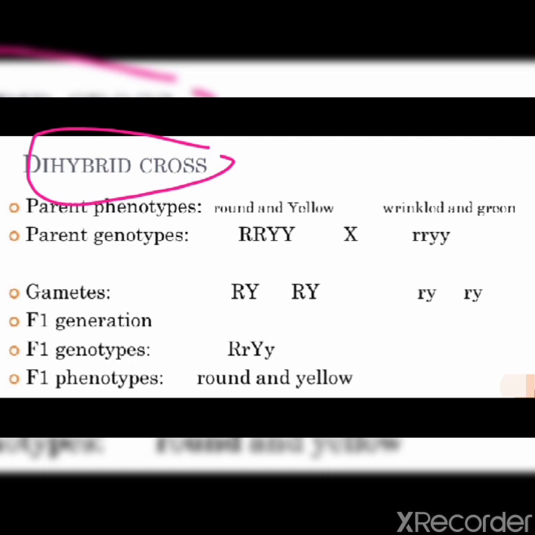So what did he do? He took parent phenotypes with two different characters. He took plants with one character being the shape of the seeds and the second character being the color of the seeds.